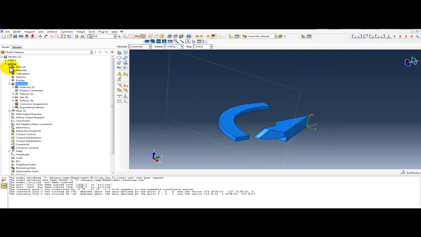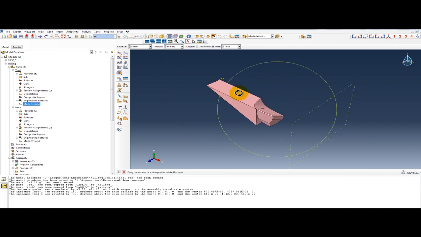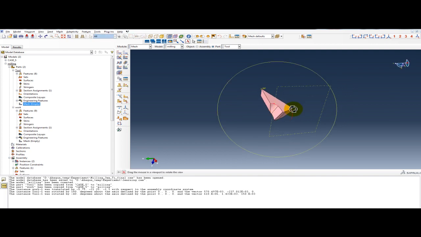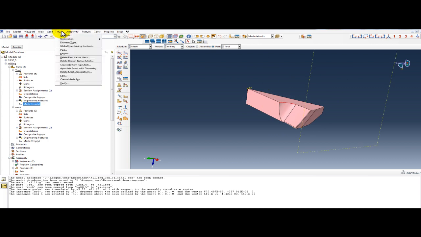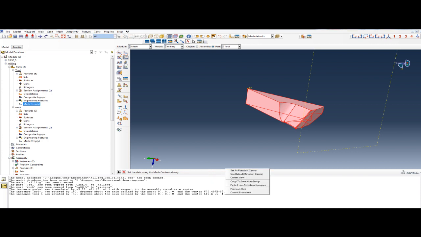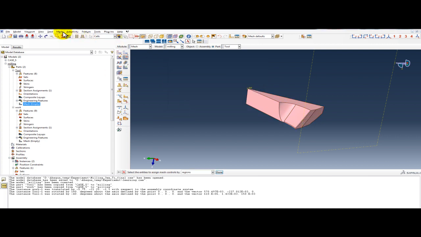Now we will do mesh. The part tool, mesh on the tool. Double click on this. This is all mesh. Now we will start meshing of the tool. So this one is the tool. Right click, set as work rotation, and go to the mesh control, select the tool, done, state free, okay.